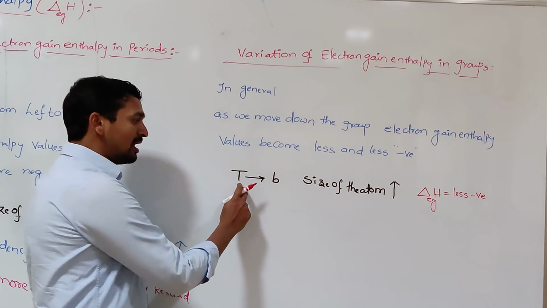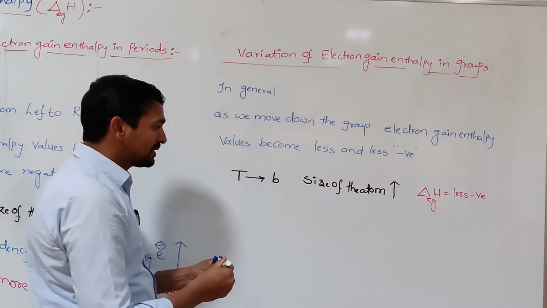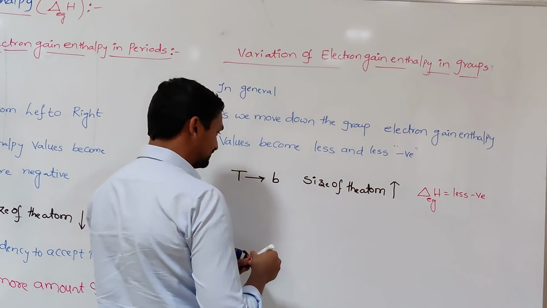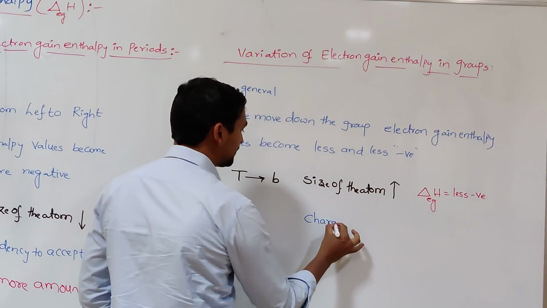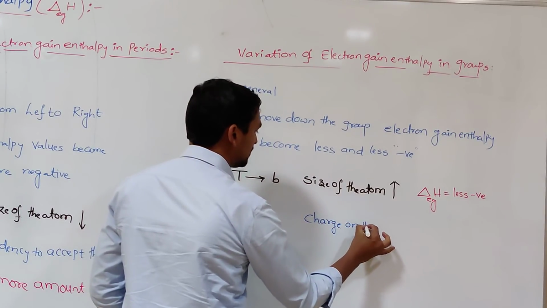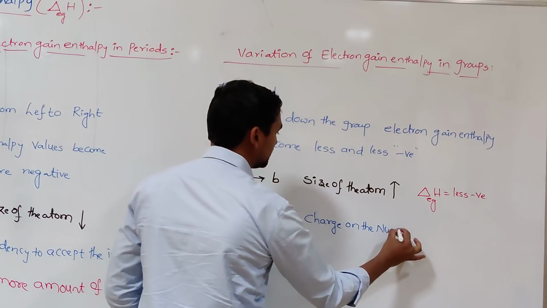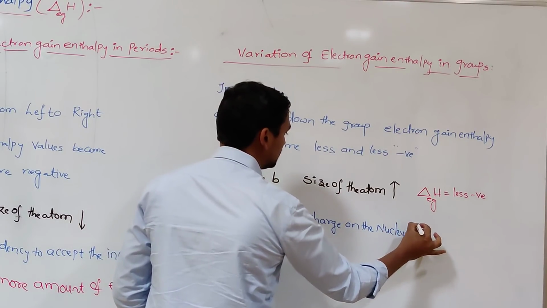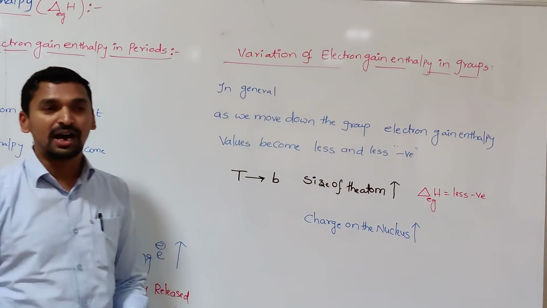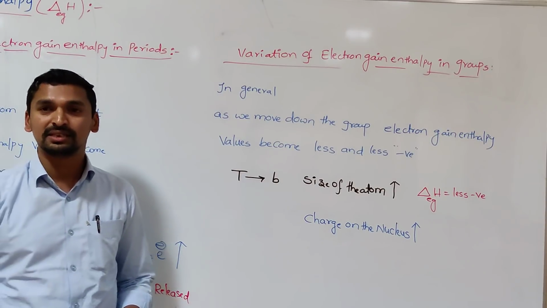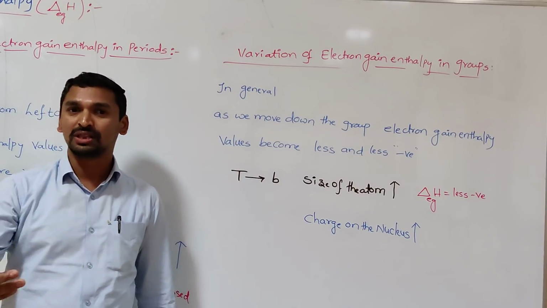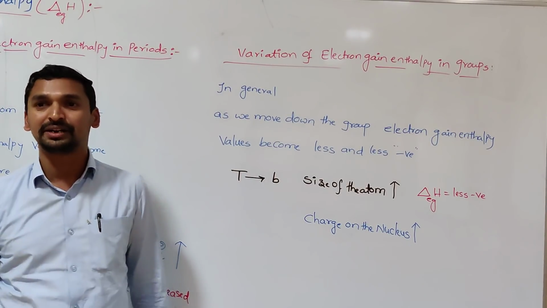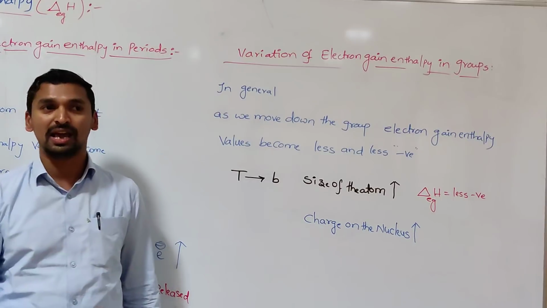But we know that as we move from top to bottom, the charge on the nucleus also increases. When the charge on the nucleus increases, the force of attraction on the incoming electron increases, so the atom has a greater tendency to hold the electron.